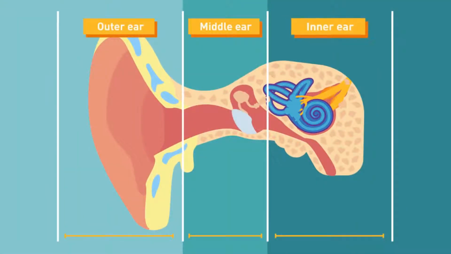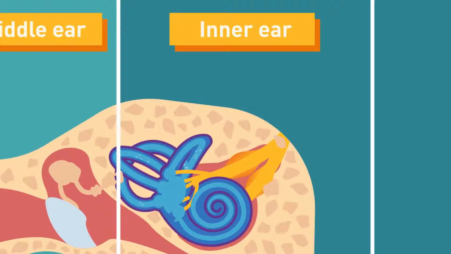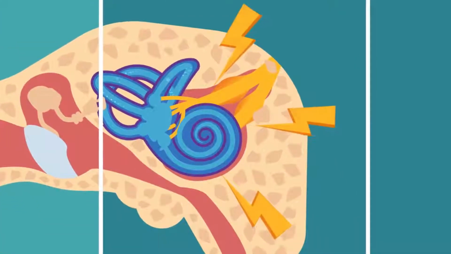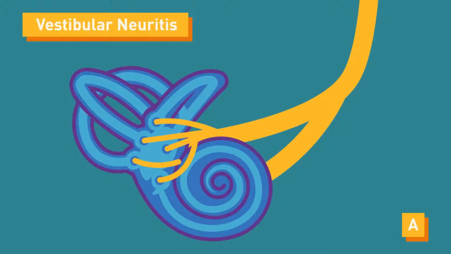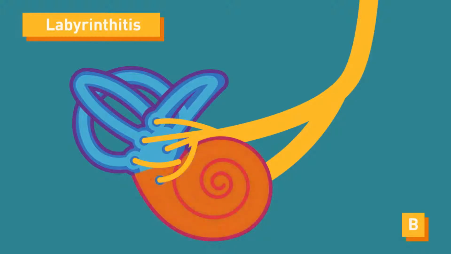The common disorders that may affect the inner ear, thereby causing the person to experience dizziness or vertigo, include vestibular neuritis, inflammation of the vestibular nerve, which is responsible for taking the nerve impulses from the semicircular canals in the inner ear to the brain. Labyrinthitis, inflammation of the labyrinth, which is also in the inner ear and most of the time may also involve the vestibular nerve.